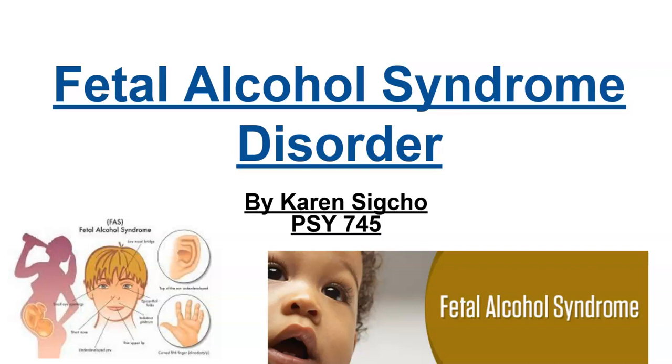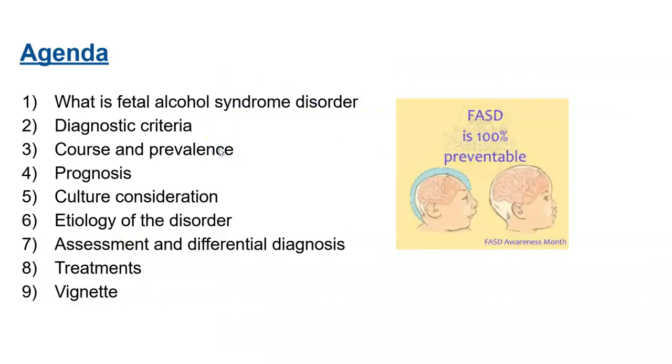My topic is fetal alcohol spectrum disorder. Agenda. We're going to be looking at what is fetal alcohol spectrum disorder, diagnosis criteria, course and prevalence, prognosis, cultural consideration, the history of the disorder, assessment and differential diagnosis, treatment, and lastly the vignette.